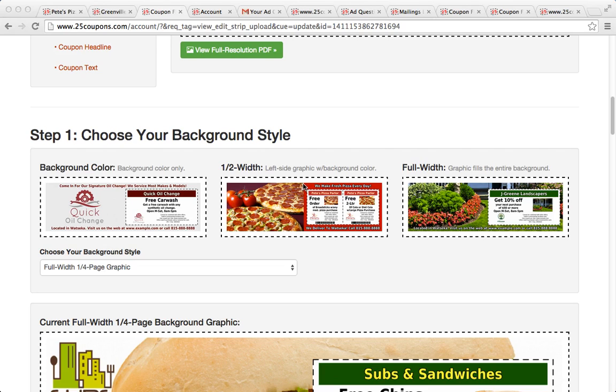But if you're getting images from somebody, you can't always rely on what they're going to give you, and it may not work well to put it on the full width. But if you're using stock, depending on the image you're using, it looks nice to have it all cover the background, even though what's behind the coupon is less important. And then we have the coupon. The coupons always stay on the right side, so that way we don't conflict with what's on the opposite side of the page.